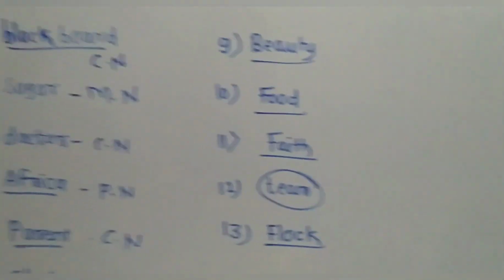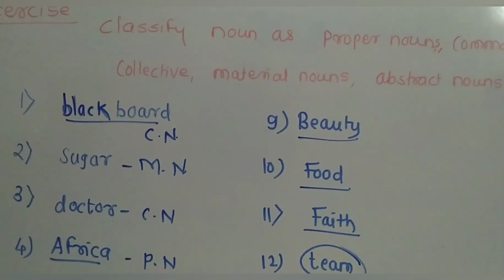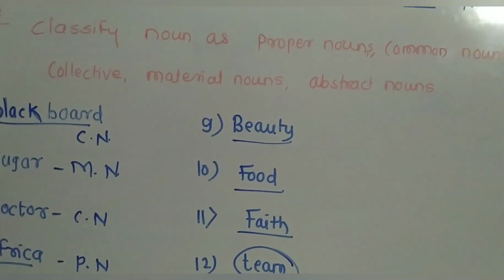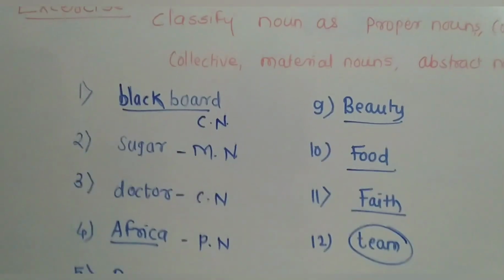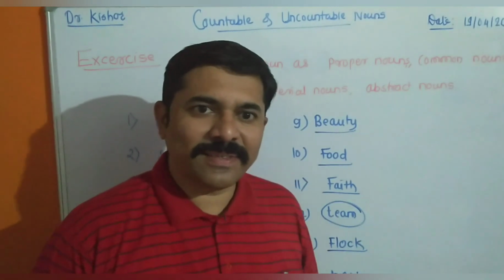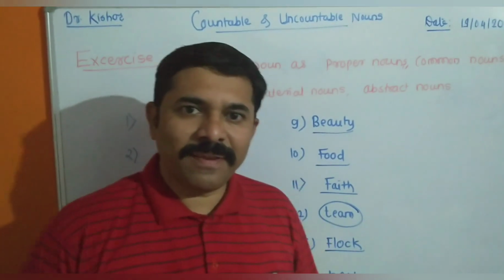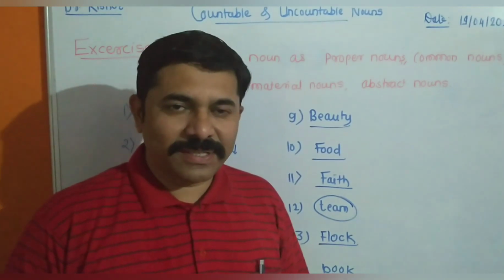So with the help of these words, we can classify into proper noun, common noun, collective noun, material noun, and abstract noun. So dear student, in this video we got information about nouns and their kinds.